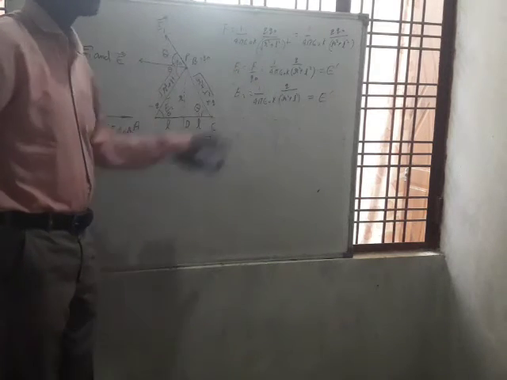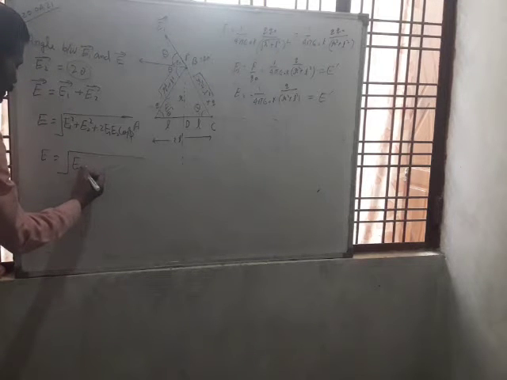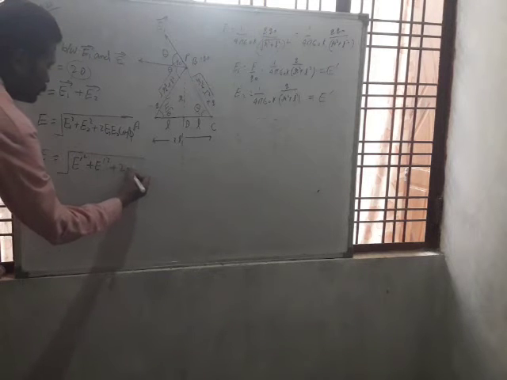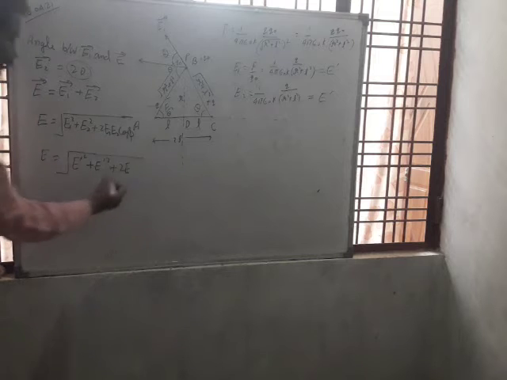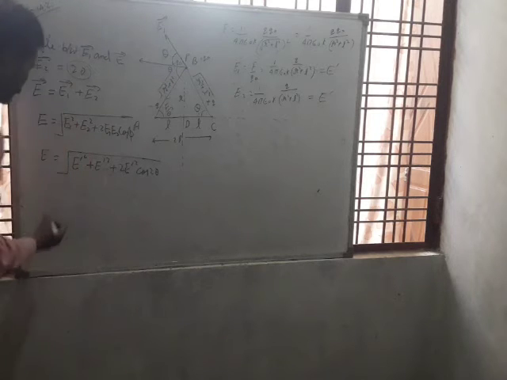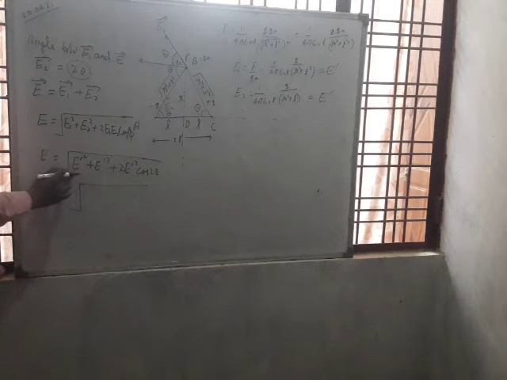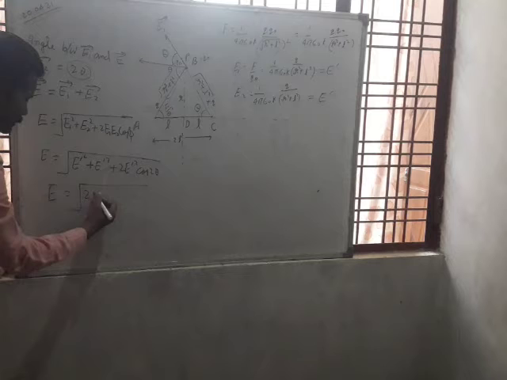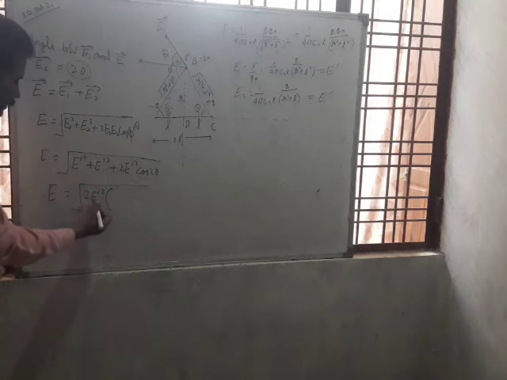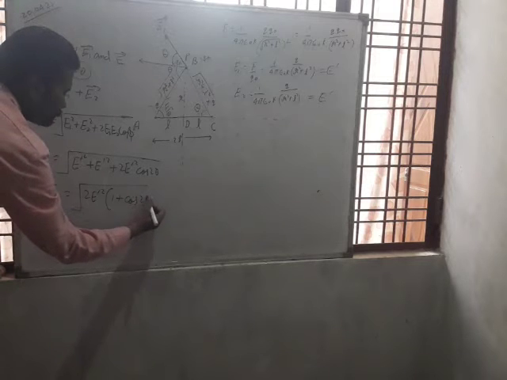So we can write E equal to under root E dash square plus E dash square plus 2 E dash multiplied by E dash, means E dash square, cos 2 theta. E equal to under root, this will be 2 E dash square in bracket, after taking common 2 E dash square, 1 plus cos 2 theta.